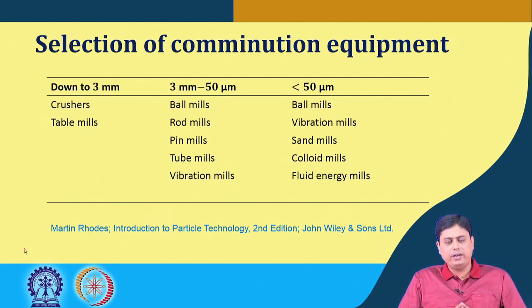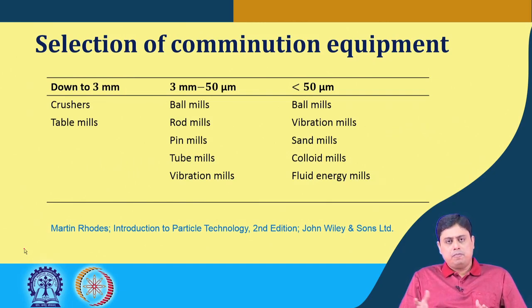Ball mill has a wide range of applications and it can handle a wide range of particles. From 3 millimeter to 50 micron, there are several types of mills: ball mills, rod mills, pin mills, tube mills, vibration mills. So, all these mills are specific in nature. We have not gone through the details of all the mills individually, it would take a huge amount of time. We have gone through the overview. We have seen one example in each case which would serve the purpose of giving an overall idea of how this is used or what kind of stress mechanism it provides for the size reduction.